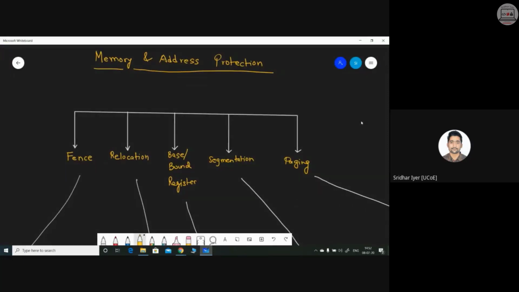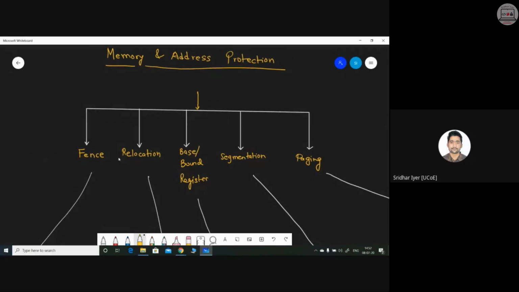I'm just giving you an intro of this particular thing. What exactly is memory and address protection? I will start in detail in the next lecture. We are going to discuss a concept called fencing. Fencing is like a hardware fence, which actually protects the data present inside.